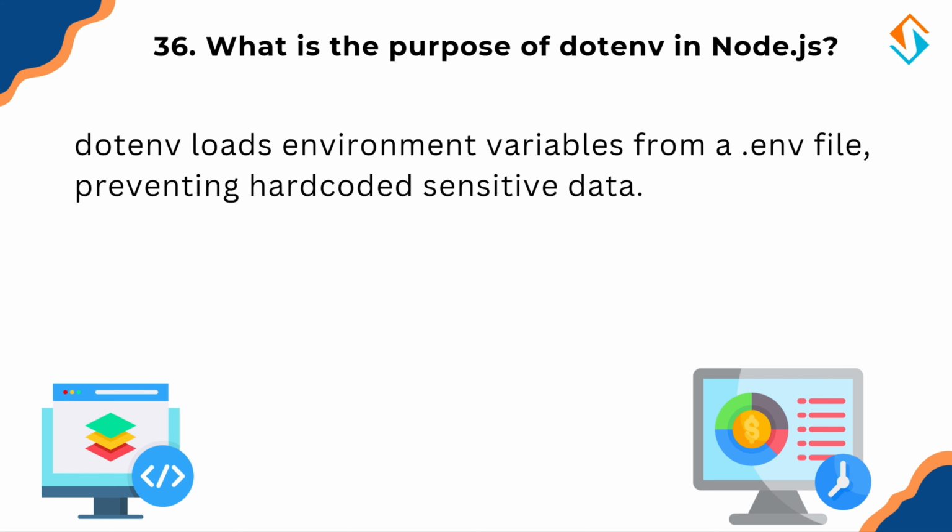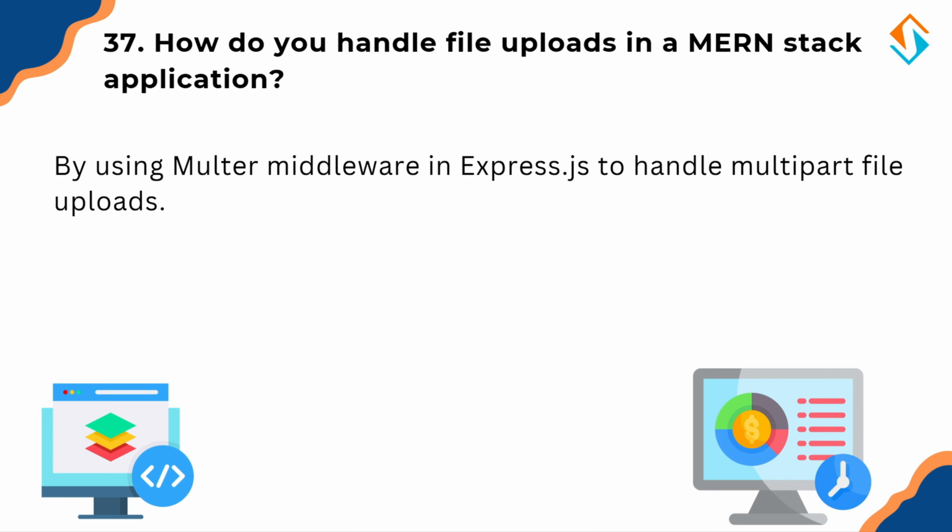Now let's move on to handling file uploads in a MERN stack application. So how do you handle file uploads in a MERN stack application? File uploads in MERN are handled using the Multer middleware in Express.js. Multer processes multipart form data, which is required for uploading files like images, documents, or videos. Think of Multer as a mail sorter. It processes incoming files and stores them in a designated folder or database.